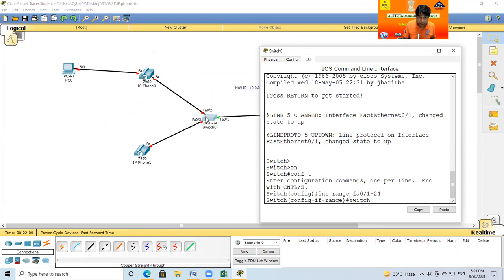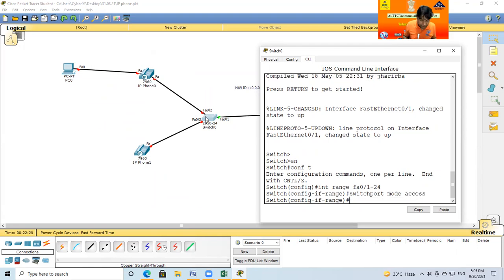So the command is switchport mode access. Just fire this command. Another is switchport access VLAN 1.